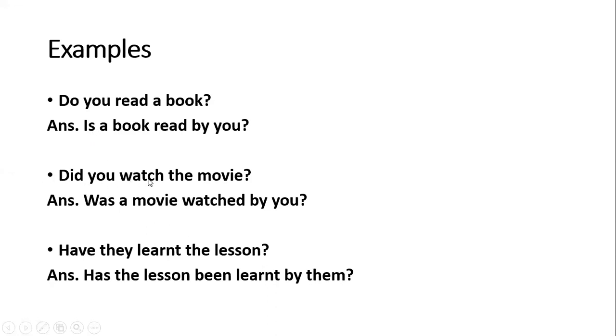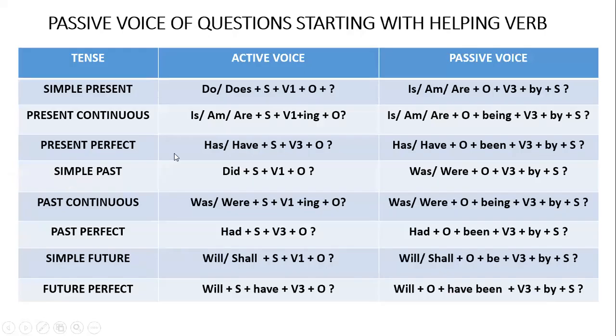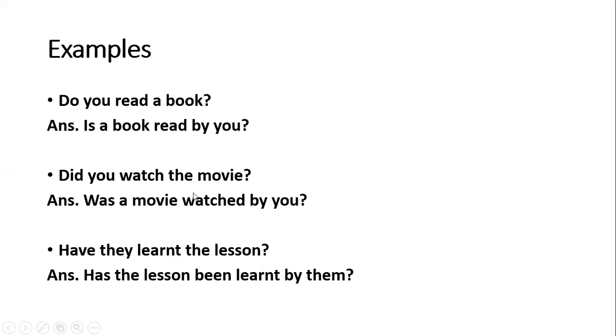Now see, this is "Did you watch the movie?" If it starts with did, that means it is simple past tense. So our simple past will start with the verb was, right? So with the movie or a movie, we will use was. "Was a movie watched by you?"